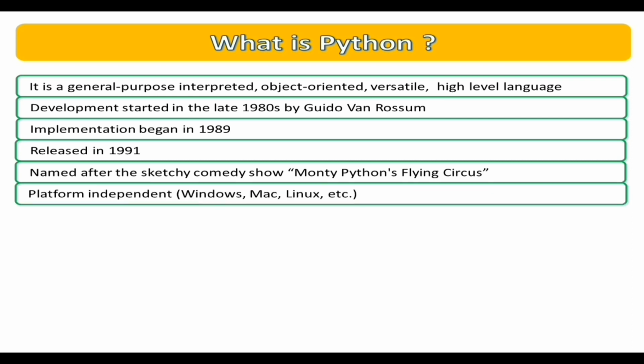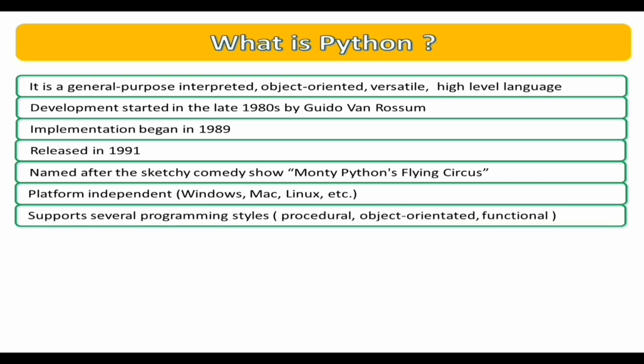Python works on different operating systems, including these three famous ones: Windows, Mac and Linux. The user can treat Python either in a procedural way, or in an object-oriented way, or in a functional way.